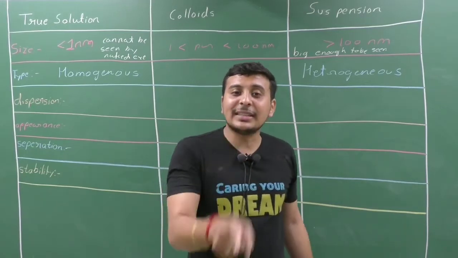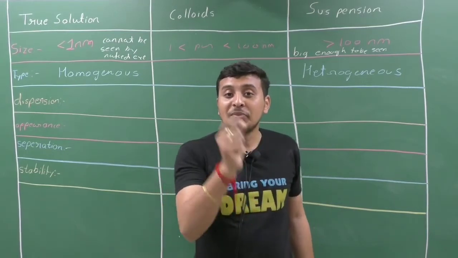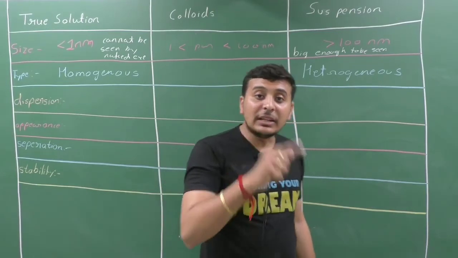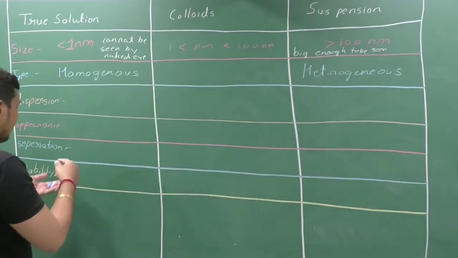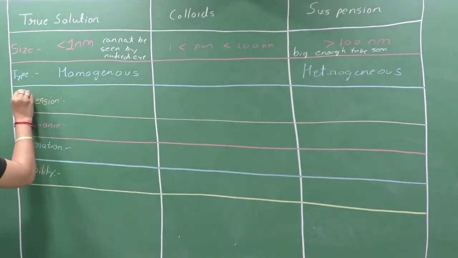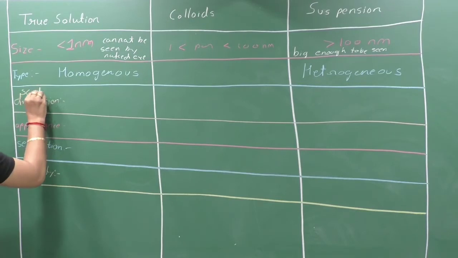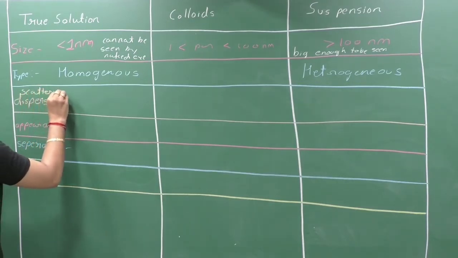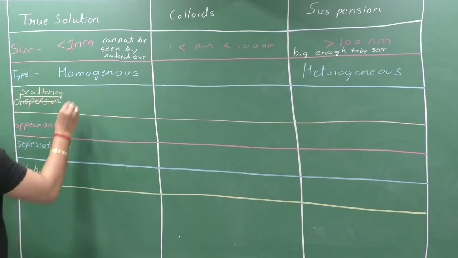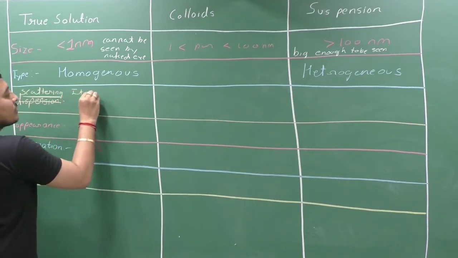That effect is known as Tyndall effect. So we can say here it is dispersion, or more probably it can be known as scattering. It is also known as scattering. Scattering is a better word instead of dispersion. So we can say that it shows